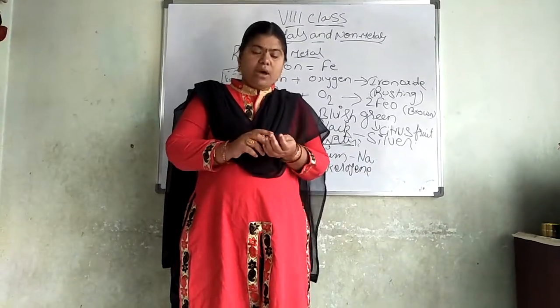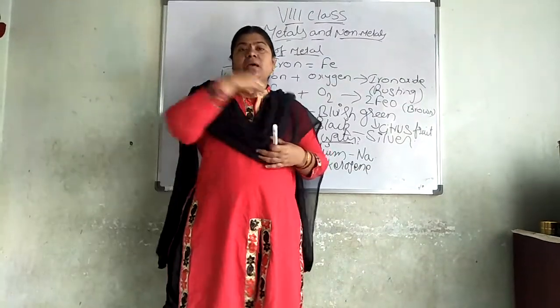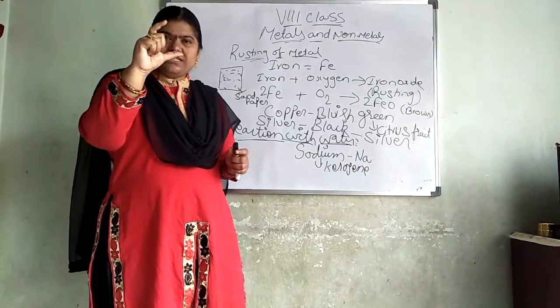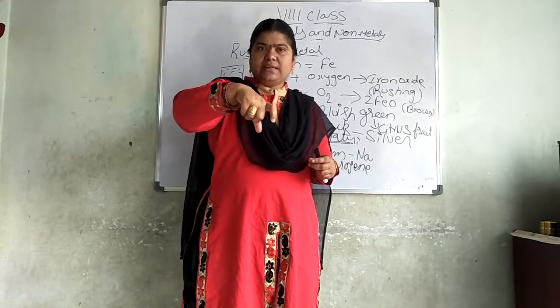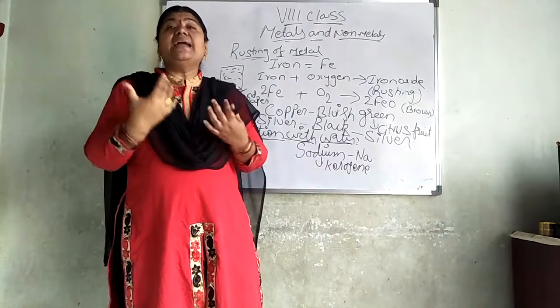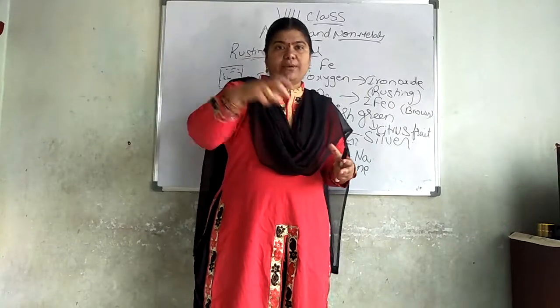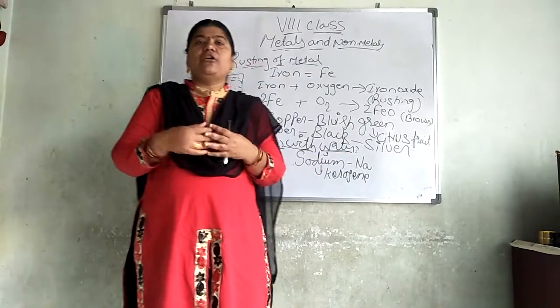So now we are going to do the reaction with water. We are going to see what happens when sodium reacts with water. The sodium piece is stored in kerosene because it is highly reactive. If I keep it outside, it reacts with the atmosphere very fast, so we are not storing it outside.